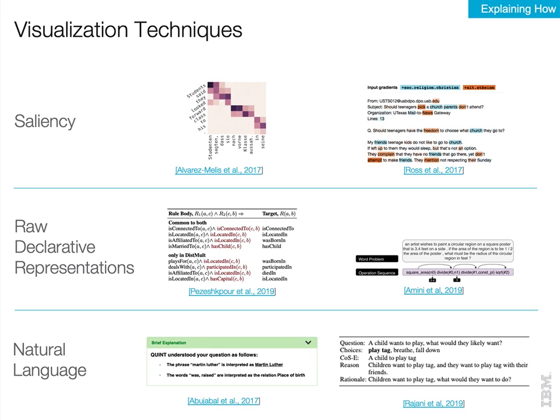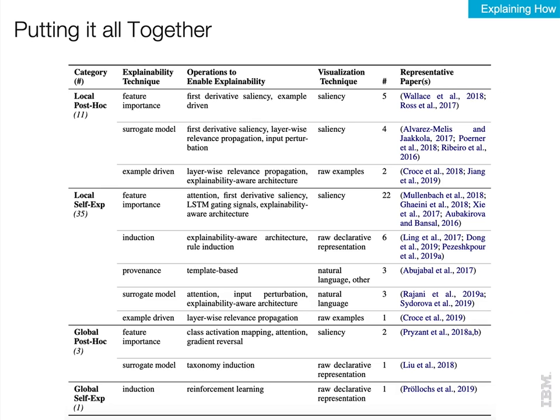In fact, raw declarative representations may be transformed into more human-readable language using template-based techniques. Our literature review uncovered a variety of combinations of explanation aspects, resulting in a richer and, we believe, more practically useful view of the state of XAI and NLP, beyond the high-level categorization of local versus global and post hoc versus self-explaining. And we hope you see our survey for full details.